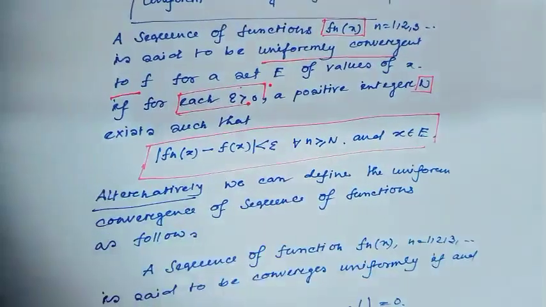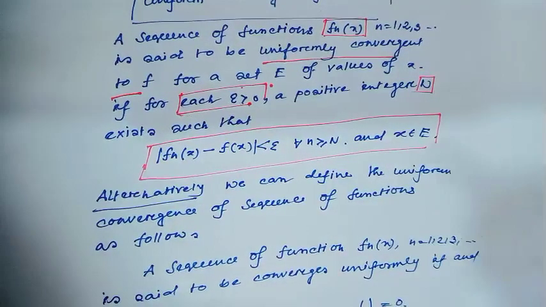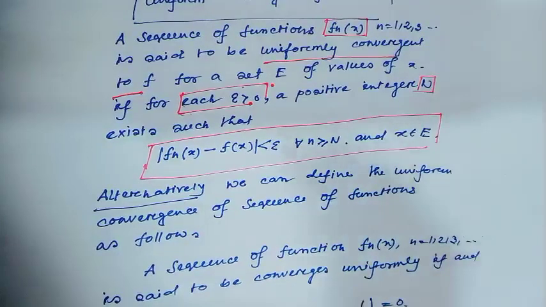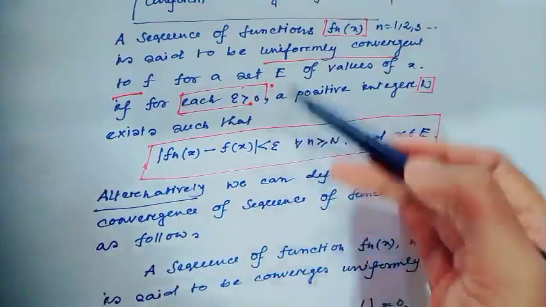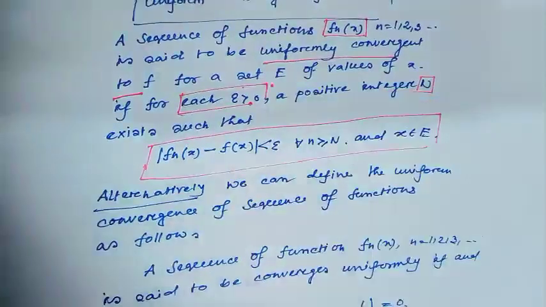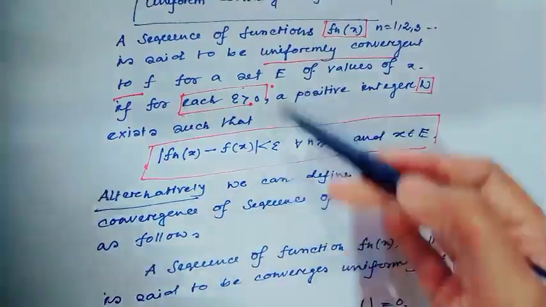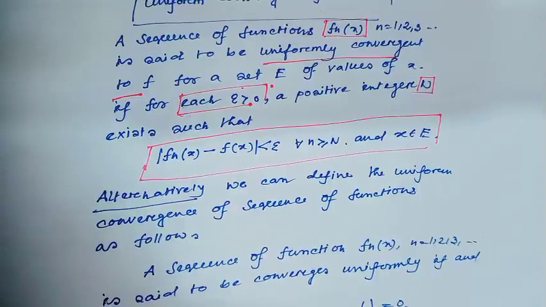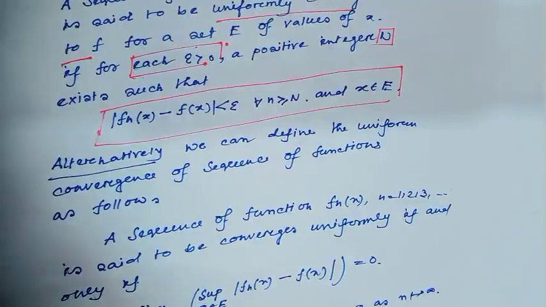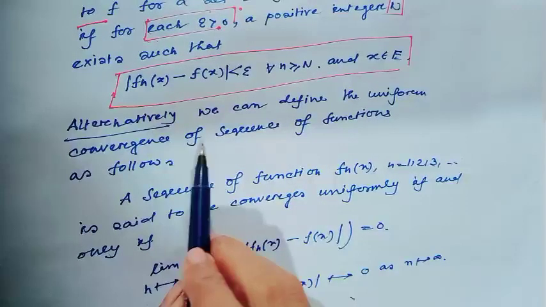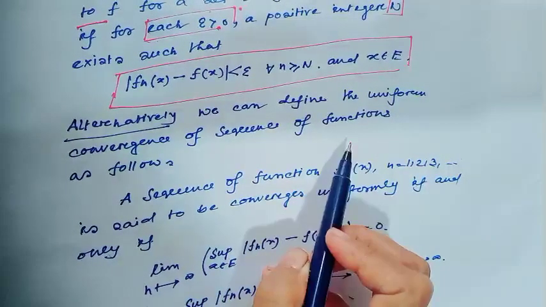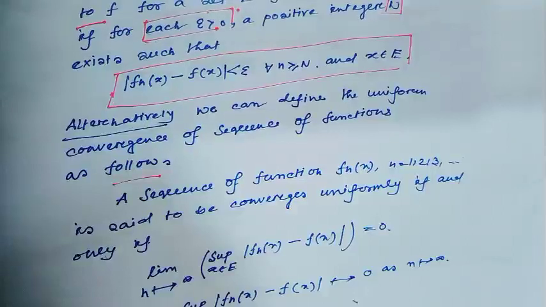I have discussed this part and all the pictures clearly in my previous video. Today, just as a review, I have indicated this definition again. Another alternative definition: we can define uniform convergence of a sequence of function as follows.